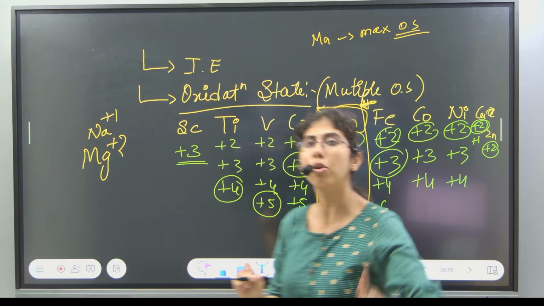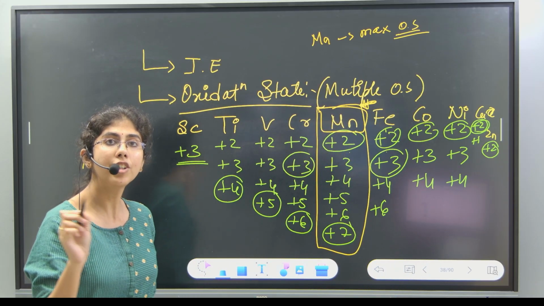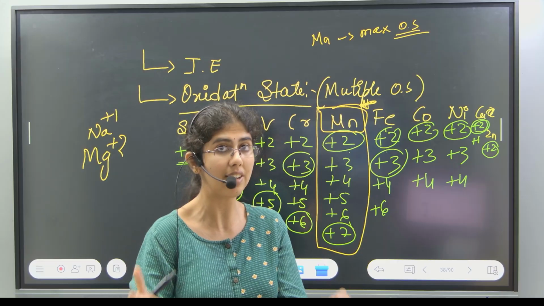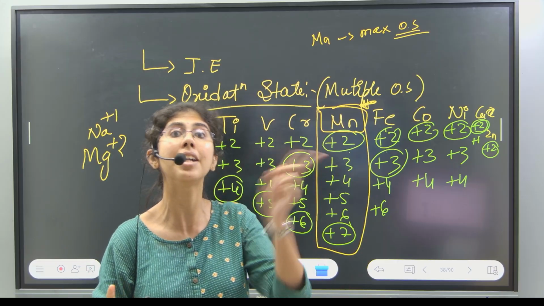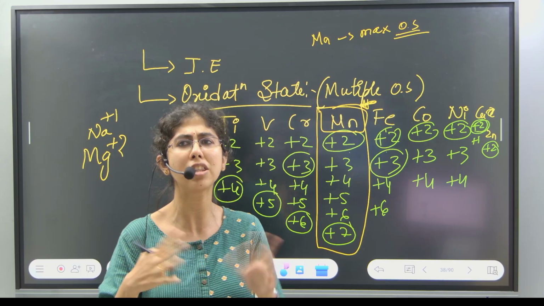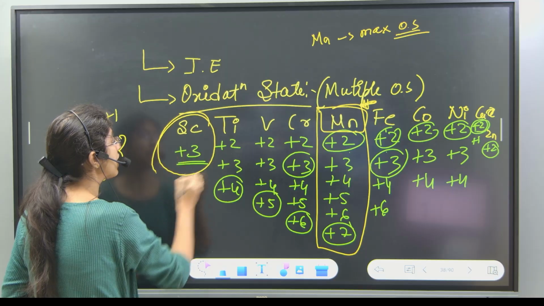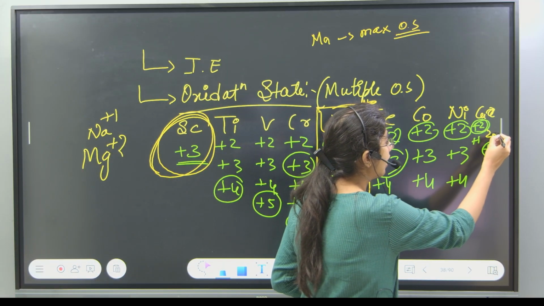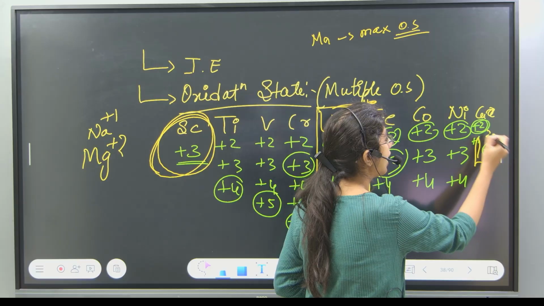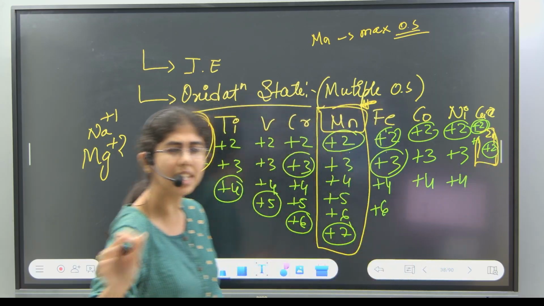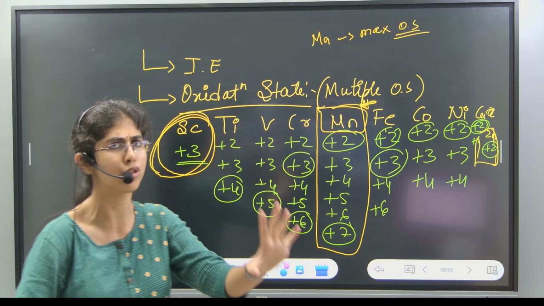And there will be one more question based on this: which will not show multiple oxidation states? Multiple means more than one. Which is that? Scandium and zinc. Zinc is always going to show +2.